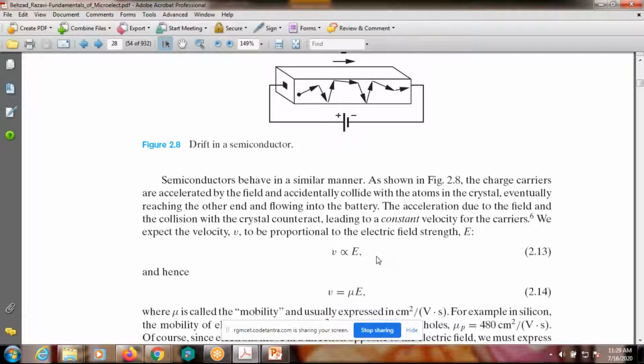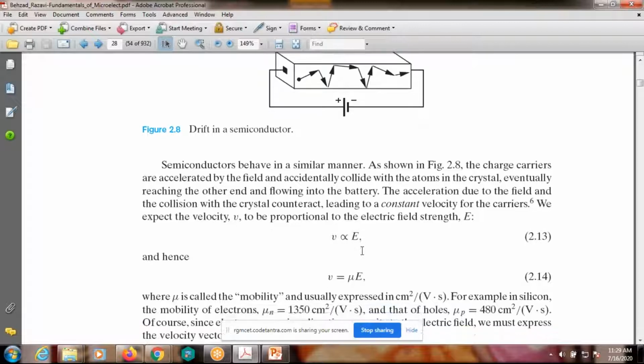Now onwards there are a few basic equations. The velocity of charge carriers is directly proportional to the applied electric field.